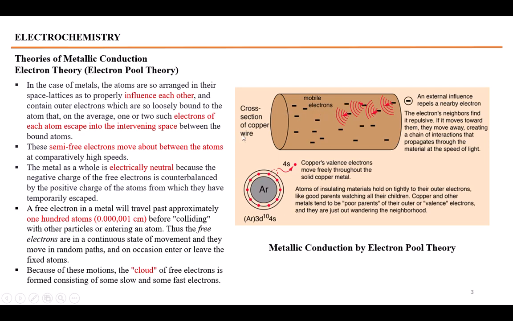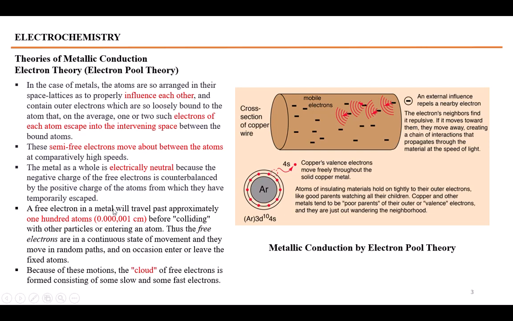As a whole, the metal is neutral because the electrons which have been emitted will balance the charge of the atoms. The atom would get a positive charge, and the electronic charge will be neutralized by the positive charge of the atoms from which the electrons have been emitted.